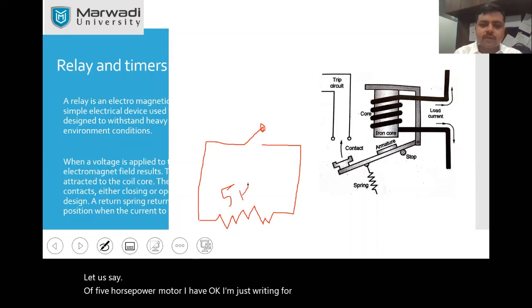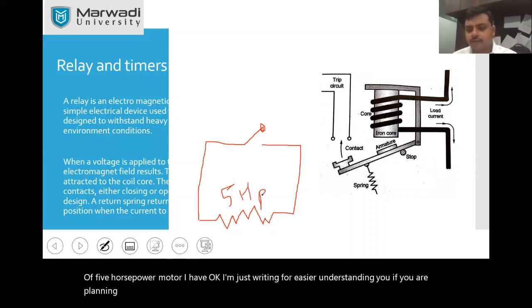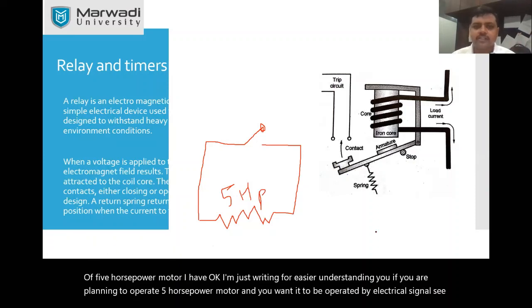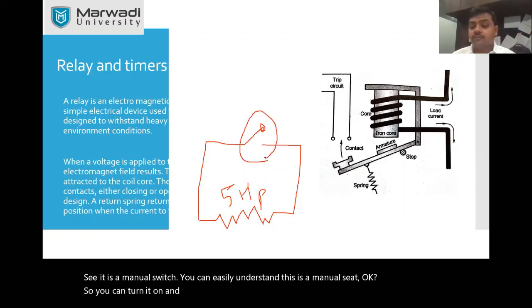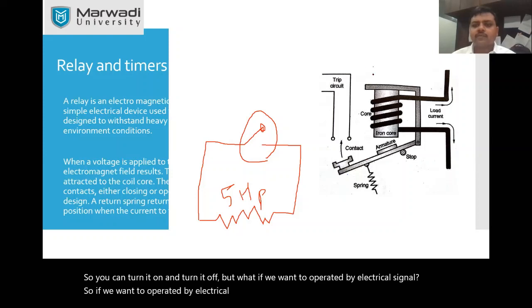If you are planning to operate a 5 horsepower motor, and you want it to be operated by an electrical signal. If it is a manual switch, you can easily understand. This is a manual switch, so you can turn it on and turn it off. What if we want to operate it by an electrical signal? If we want to operate it by an electrical signal, we use this type of relay.